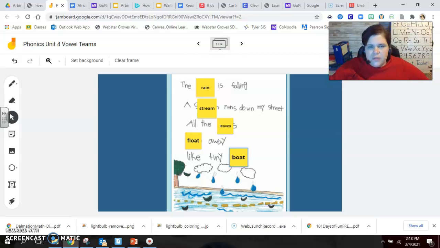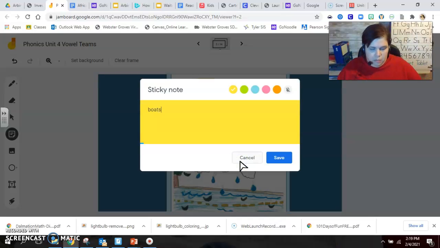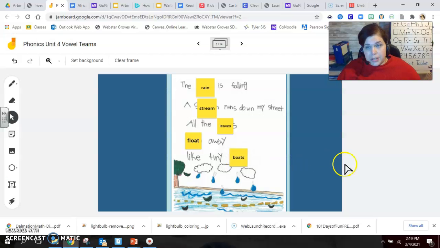The rain is falling. A stream runs down my street. All the leaves float away like tiny, this should say boats. I made a mistake and need to fix it. Boats. That's why you go back and reread, boys and girls. Real life lesson right there.